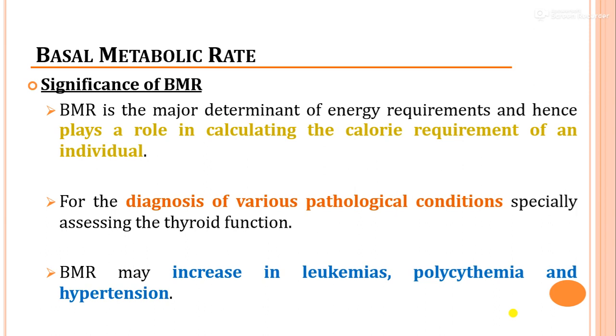And BMR may increase in certain clinical conditions like leukemia, polycythemia, and hypertension, in a range from 20% to 70%. So it is again a very important criterion, and it can correlate with these clinical conditions also.